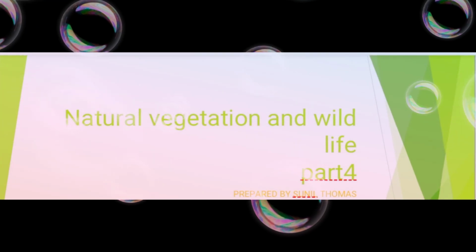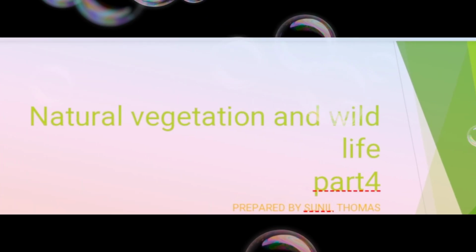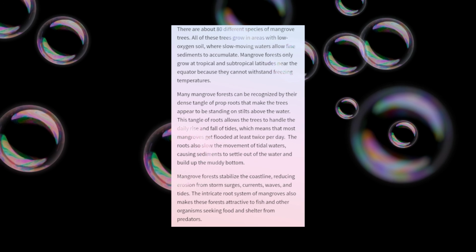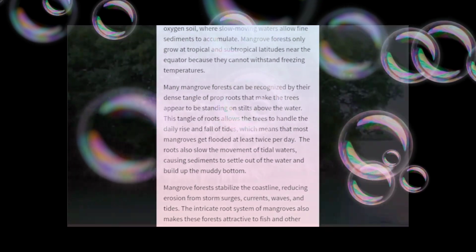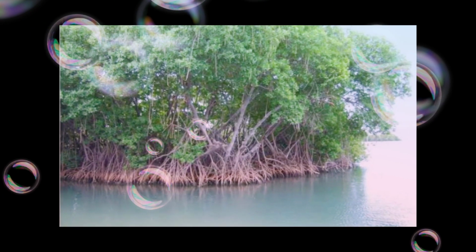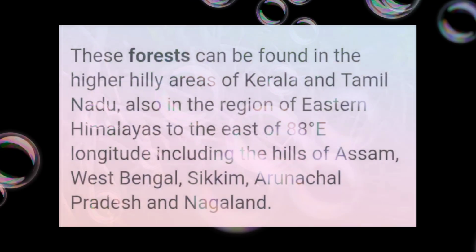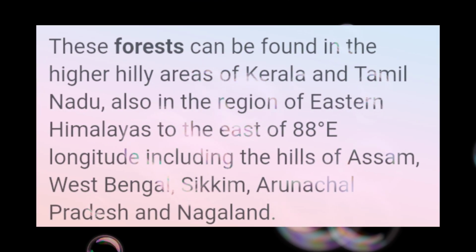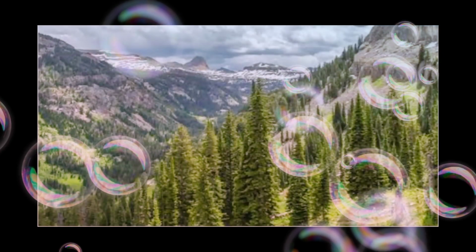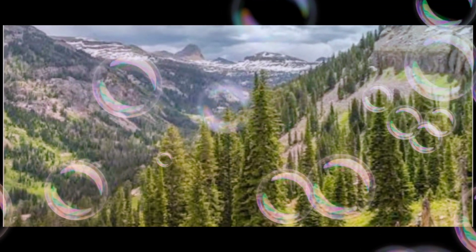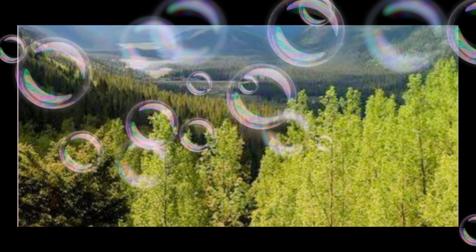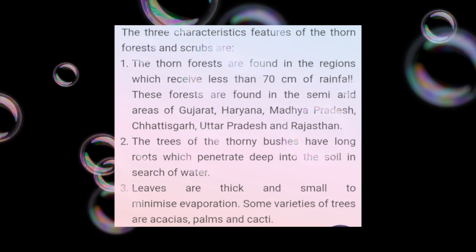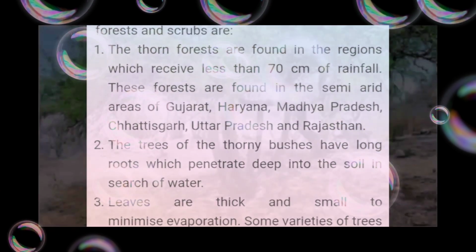Today we learned about natural vegetation and wildlife, and we studied different types of forest: tropical rainforest, then tropical deciduous forest, next the thorn forest and scrubs, then montane forest, then mangrove forest. Then we studied the peculiarities of mangrove forest, tropical deciduous forest, and tropical rainforest or tropical evergreen forest.